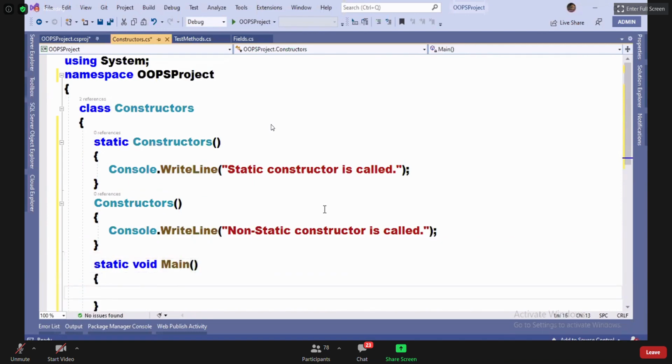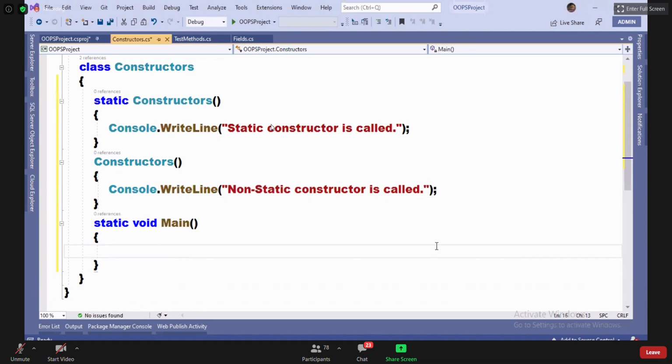Guys, two days back we learned: constructors are implicitly called or must be explicitly called? Implicit is the wrong answer. Constructors must be explicitly called. We have learned about this particular thing. We need to call constructors explicitly.